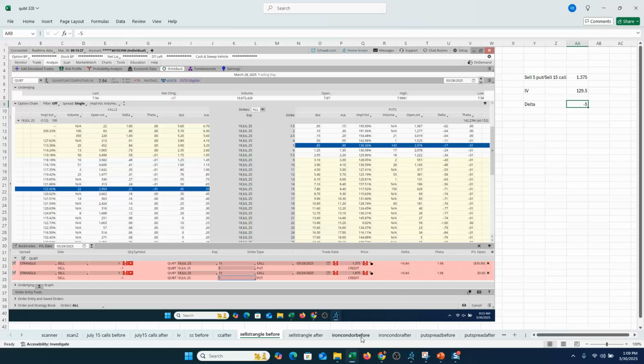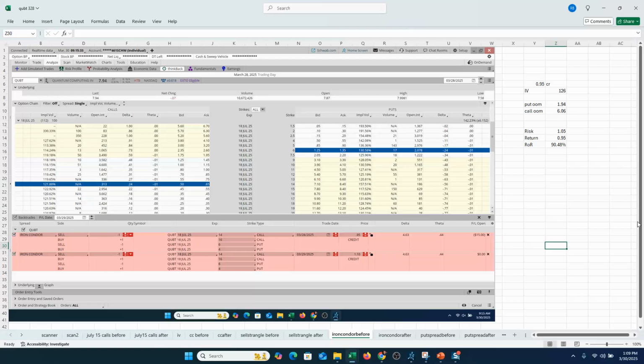And for those who want to do more of a defined risk trade, same sort of thing on the iron condor. I moved it down one strike from the 5-10 sell strangle to the 6-4, 14-16 iron condor. So selling the $6 put, buying the $4 put on one side of the iron condor and selling the 14-16 call spread on the other. You can see the day before the big call buyer, that iron condor was a 95-cent net credit, IV on the trade roughly about 125. The put side of it just under $2 out of the money. The call side of it just about 6 points out of the money.